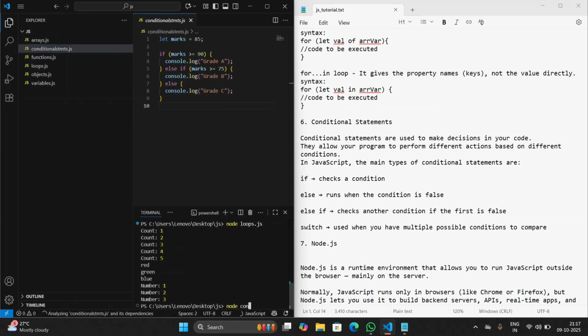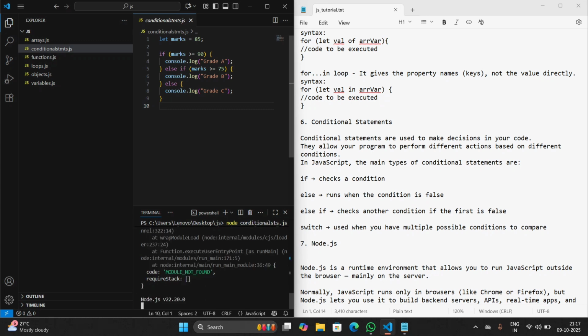Node. Let's see. The file name is wrong.